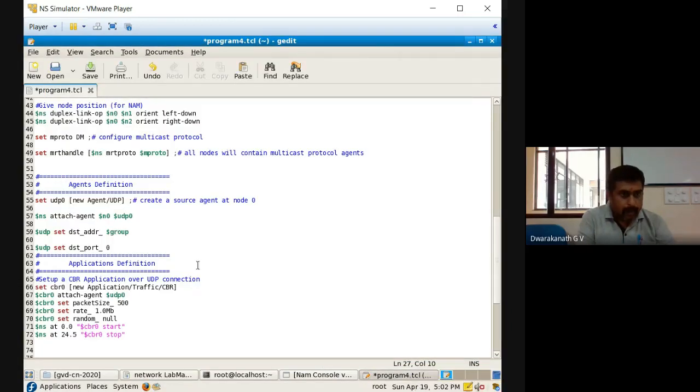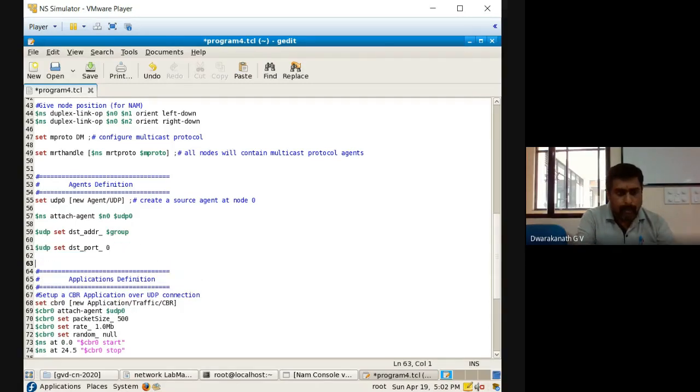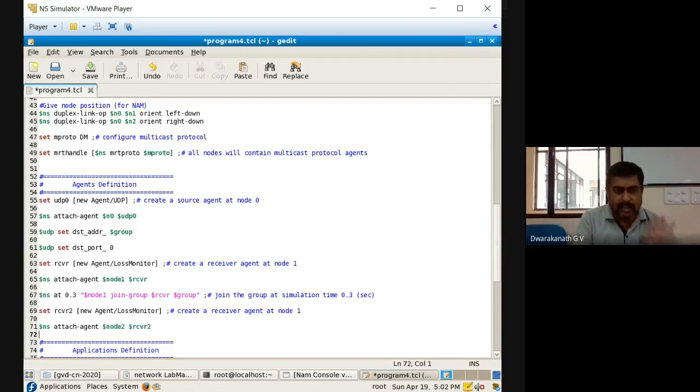I'll come here, agents only, right? Now observe carefully what I am going to do. Destinations I'm setting, very simple. First destination: let's set receiver, receiver 1 if you want, not an issue. Receiver 1, new Agent/LossMonitor, with the L capital and M capital. You have to insert this manually. NSG will not support this. Keep that in mind, that's why I'm repeatedly telling this. Instead of null, you must have this loss monitor.